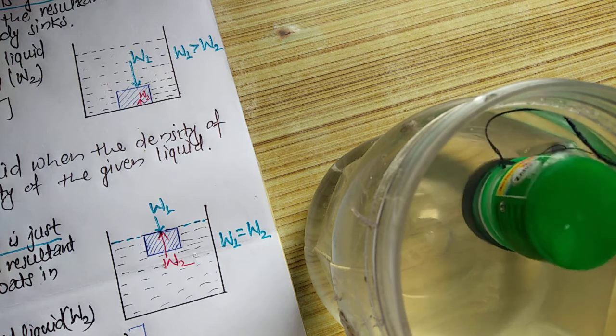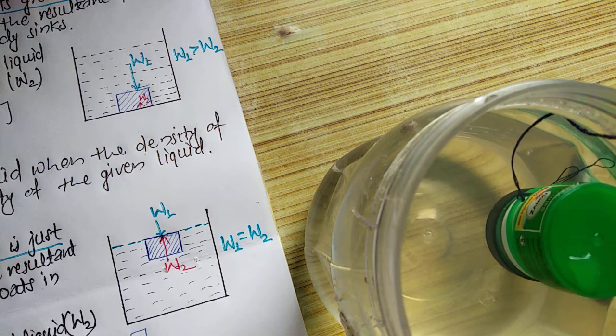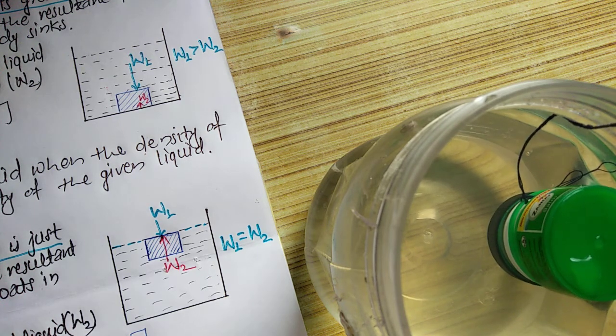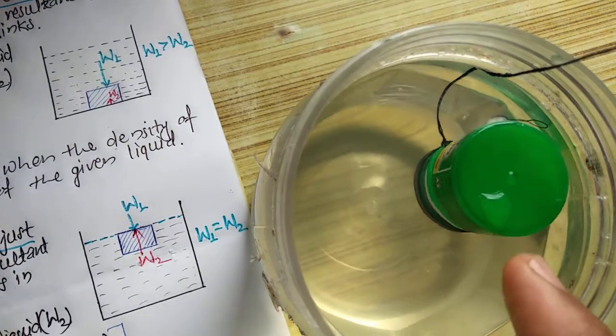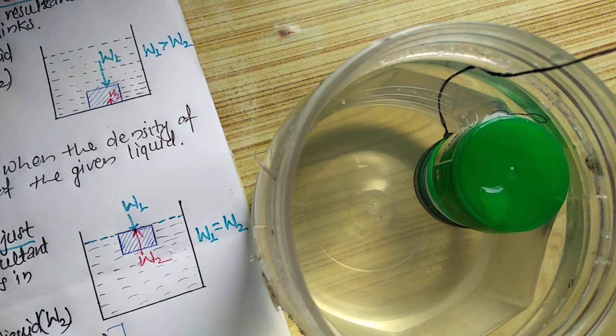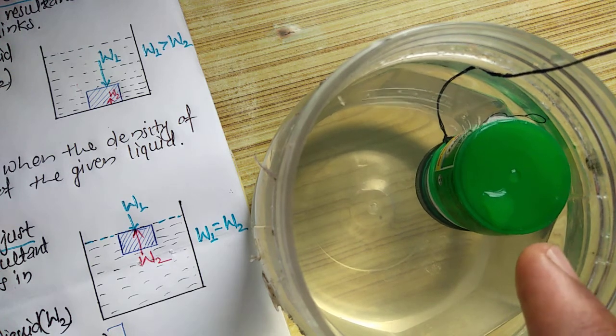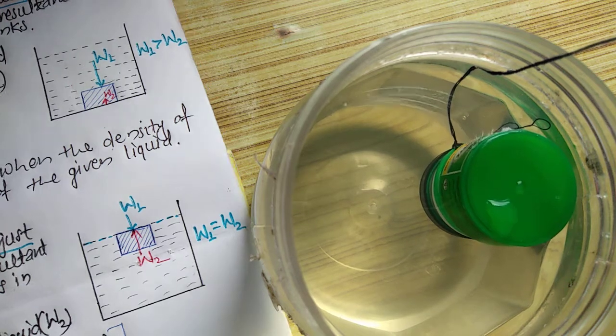From this demonstration, what conclusion can we make? That here the density of the small box is equal to the density of the water. Hence the small box is just floating by touching the free surface of the water.